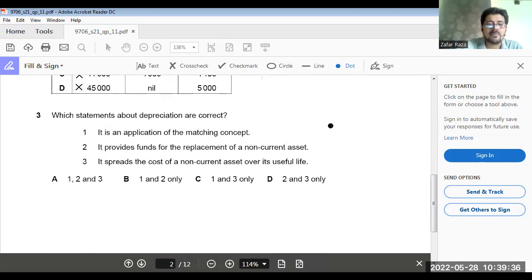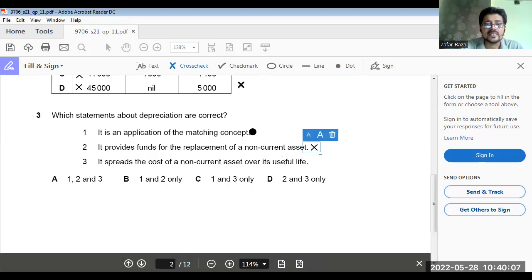Now number 3. Which statements about depreciation are correct? It is an application of the matching concept. Yes, all expenses are applications of the accrual and matching concepts both. Accrual and matching concepts are called sister concepts. So this is true. Now, it provides funds for the replacement of non-current assets. No, it can't. It's only the valuation.